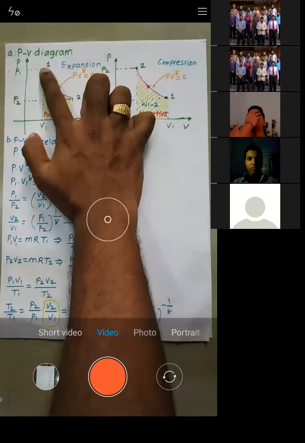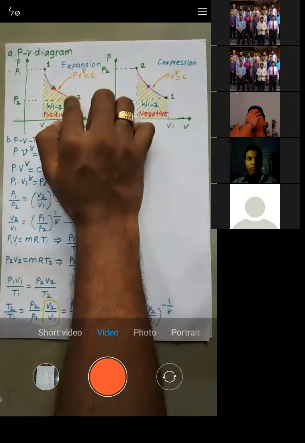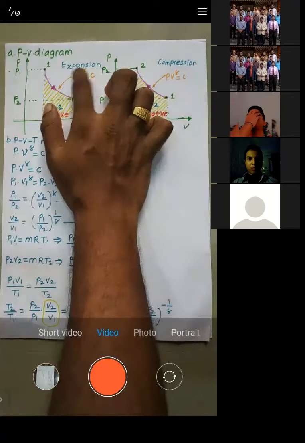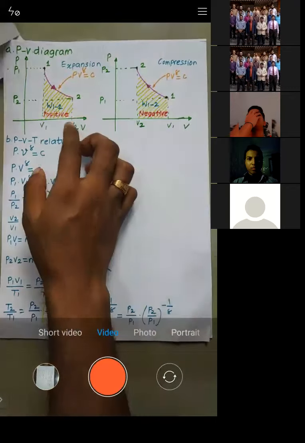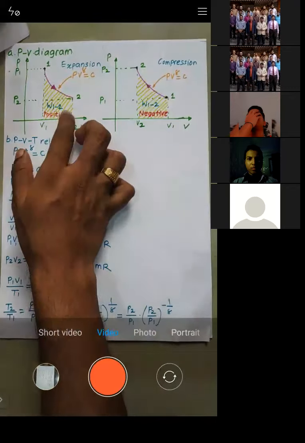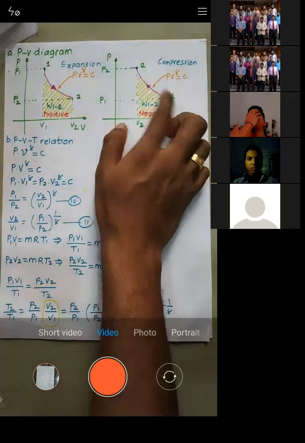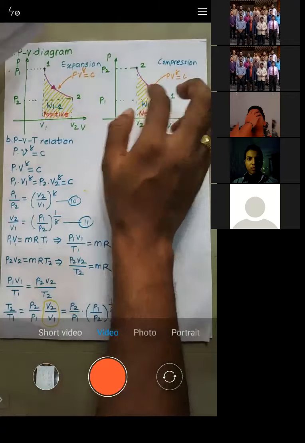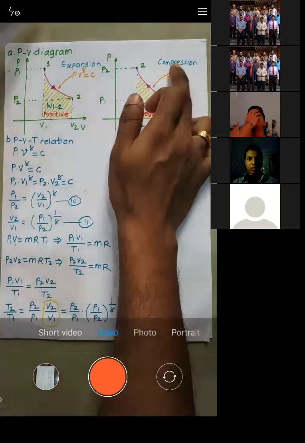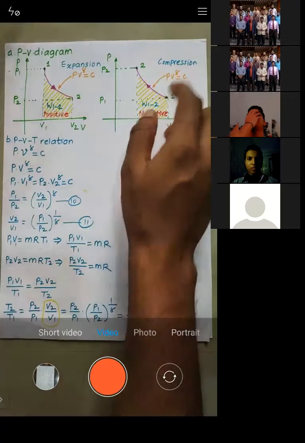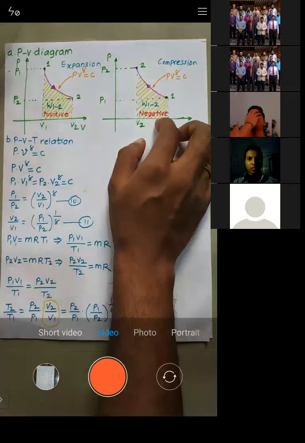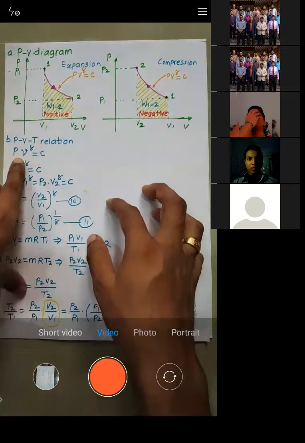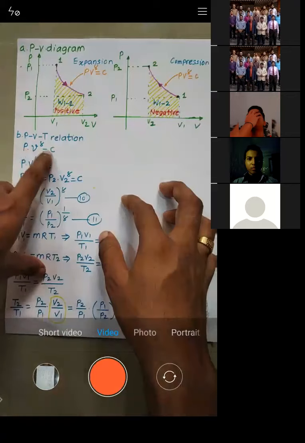You can see for one, the pressure is decreasing and volume is increasing, so that's why it's an expansion. Whenever there is expansion, work is produced, that's why it is positive. For the second diagram, pressure is increasing but volume is decreasing. Such a process is compression, and obviously during compression the work is consumed, that's why it is taken as negative.